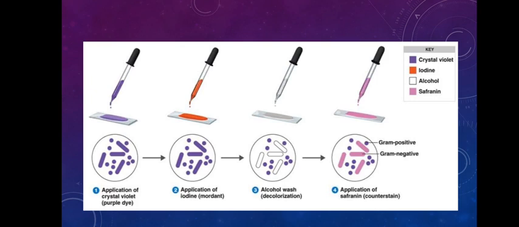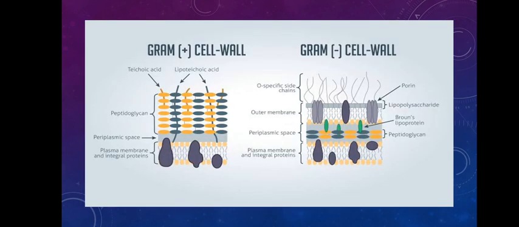So he concluded that there are two types of bacteria. The bacteria which retained the purple color, he named gram-positive bacteria, and the bacteria which became decolorized after the alcohol wash, he named gram-negative bacteria. So there are two types of bacteria, gram-positive and gram-negative, according to this staining method. But what was the basic difference between gram-positive and gram-negative bacteria? The basic difference between these two is the difference in the cell wall.